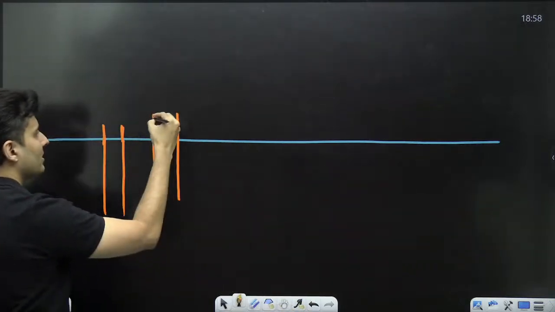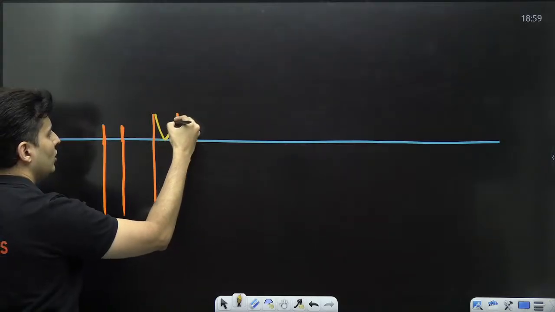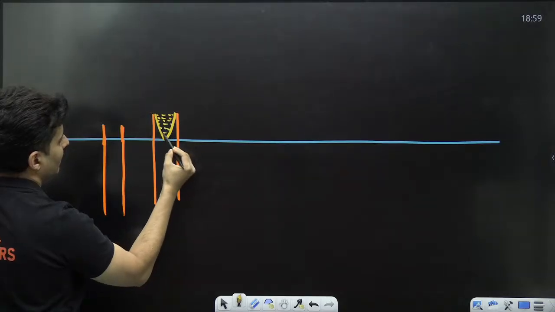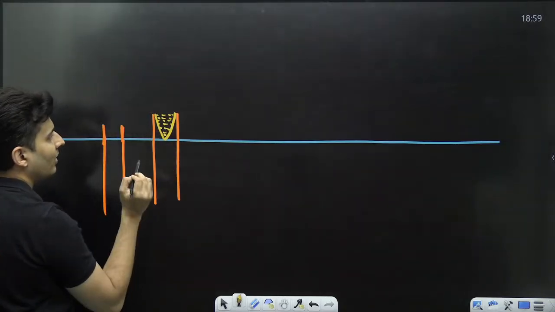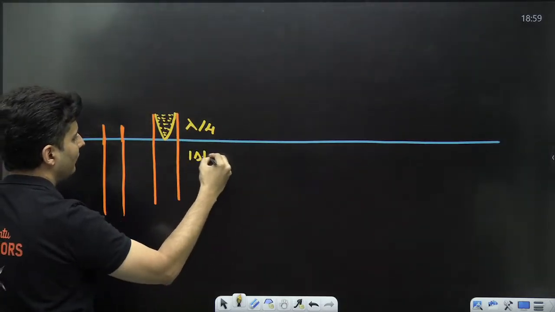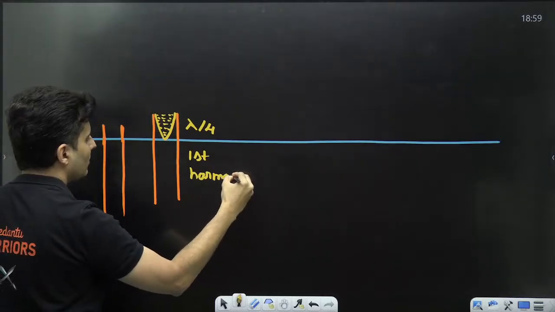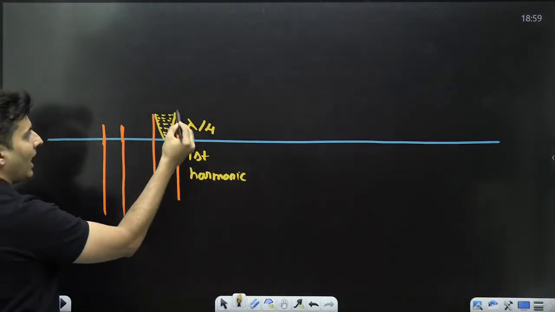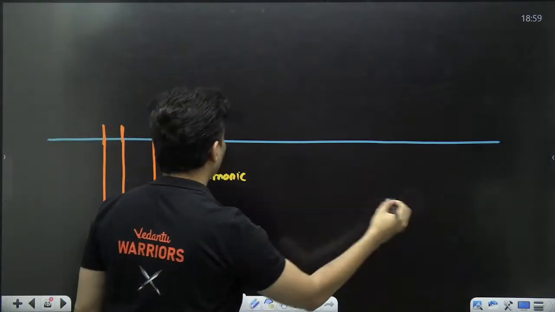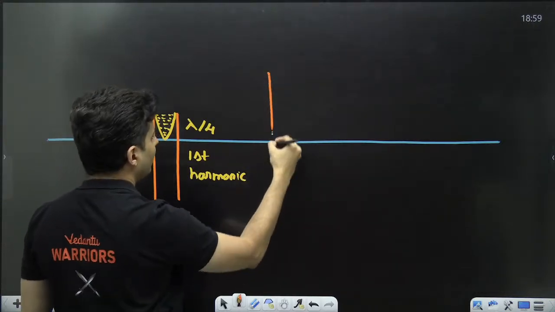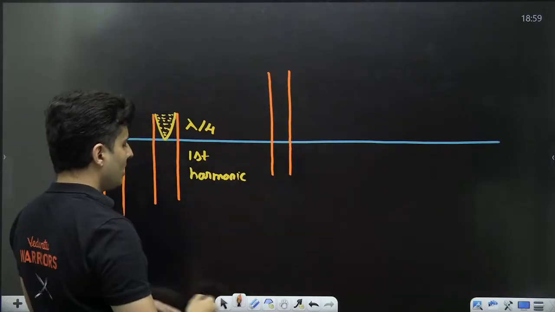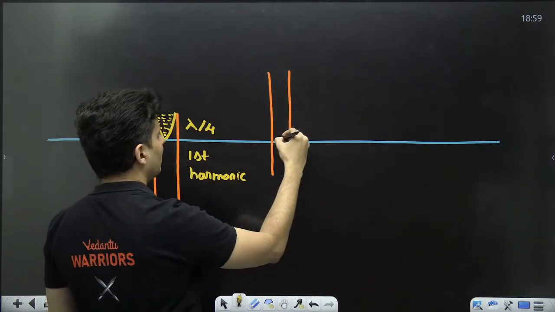maybe the first resonance might occur when you see a standing wave being formed this particular way. Here you have an antinode, here you have a node. This is exactly at lambda by 4. This is your first harmonic, where you have an antinode and a node over here. You take it out further, maybe over here, something like this. Then you might get the next harmonic slowly.